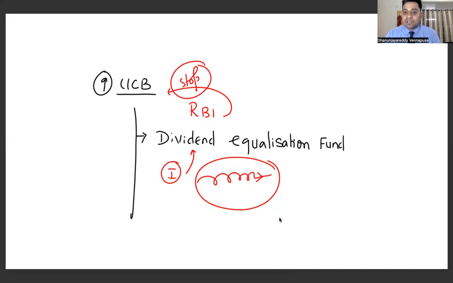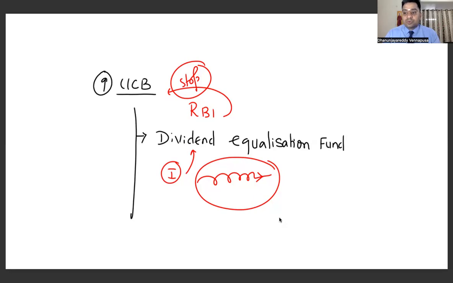Yesterday, I discussed what is dividend equalization fund. Dividend equalization fund is a term which is related to the so-called urban cooperative banks. Normally, whenever you invest in something, you'll get dividends for the profits that the company makes. But if you are not carrying that profit home, and if you are again reinvesting, then the capital will get accumulated. On that capital, next time when you get profit, you will be asking for more dividends. This is called dividend equalization fund.